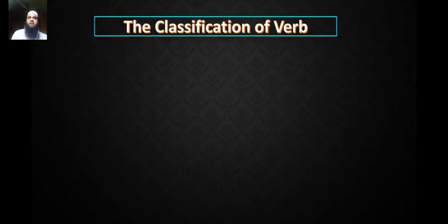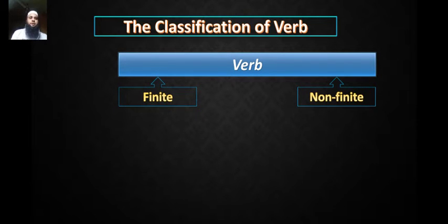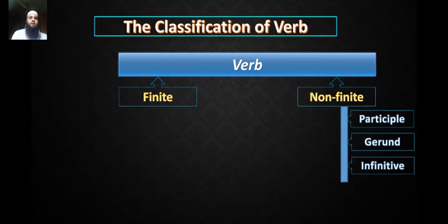At first, I will discuss the classification of verb. You should know about the classification of verb at first. Verb. So we see that verbs are mainly of 2 kinds, finite verb and non-finite verb. Here non-finite verbs are of 3 kinds: participle, gerund, infinitive.